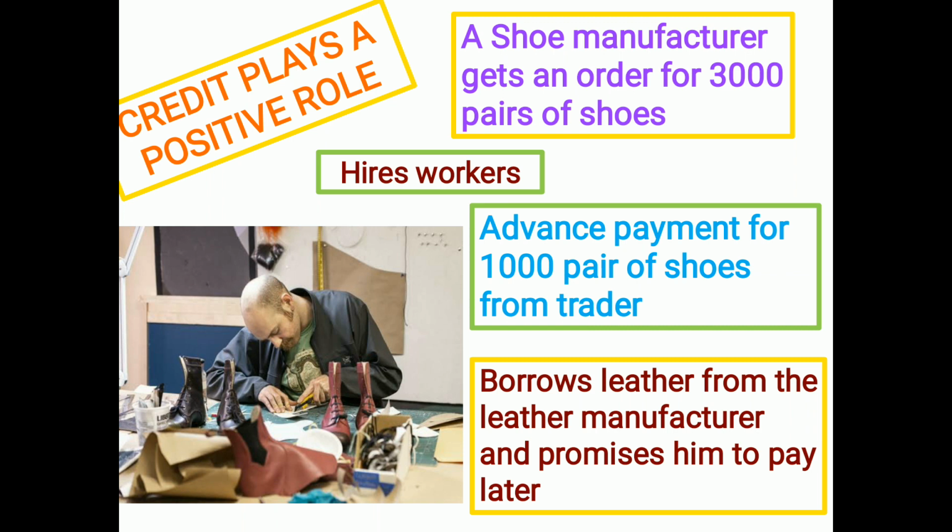In this situation, even though he borrowed the leather from the leather manufacturer, he was able to pay back the money he had borrowed in the form of leather, and he is also able to earn a profit. So the credit helps him to meet the ongoing expenses of production. What is the credit here? The advance payment for 1,000 pairs of shoes from the trader, and the leather he borrowed from the leather manufacturer. These are the two credit situations.